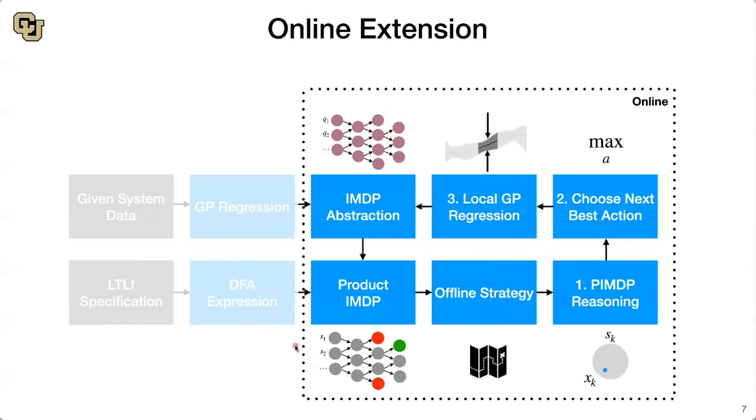This brings us to the online component of our framework, where we extend these abstraction and strategies into the online setting by first reasoning over the abstraction, choosing the next best action, and finally using new data to update our regression and the abstractions, closing the loop. So I'll next give a high-level overview of each of these online steps.